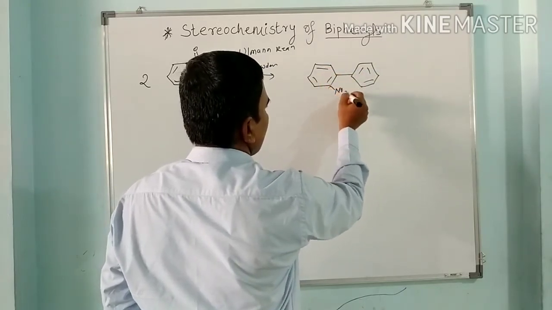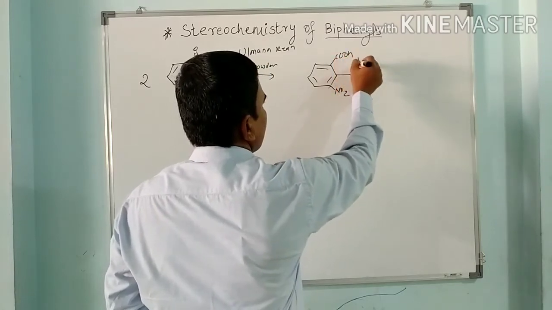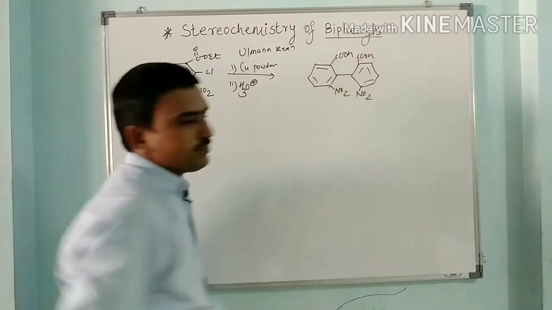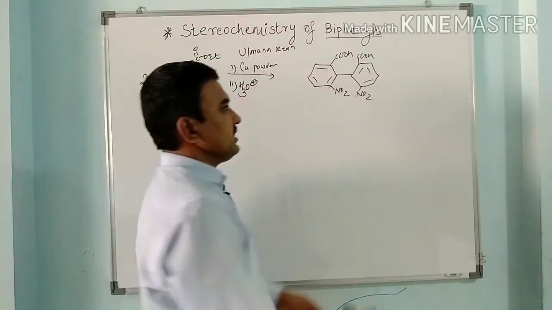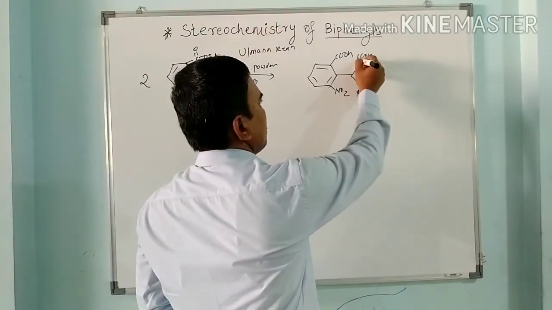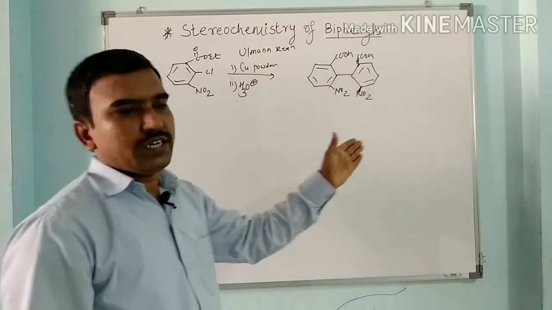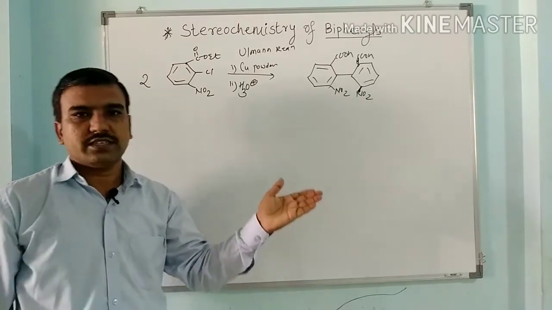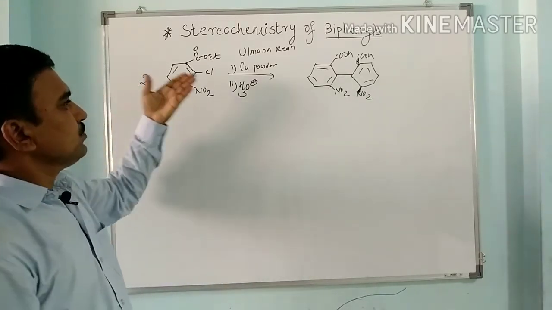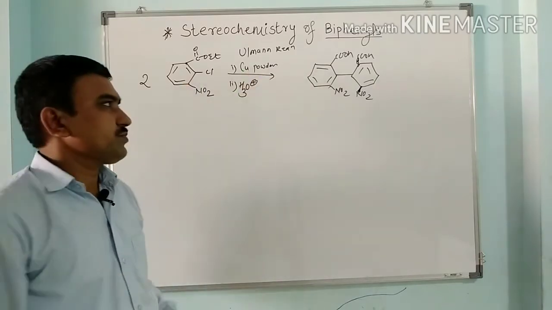So here this is NO2, COOH, COOH. Suppose this lies in a plane, then this can be above the plane and this can be below the plane. So this is the first optically active biphenyl prepared by the scientists Christie and Kenner in 1922 from the Ullmann reaction of ethyl chloronitrobenzoate.